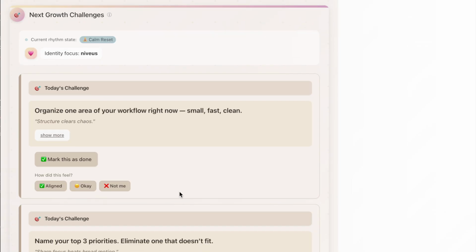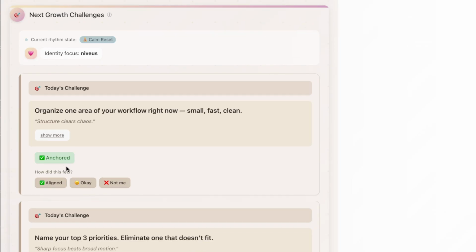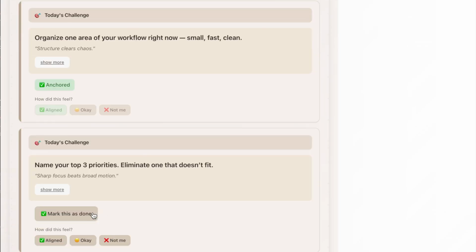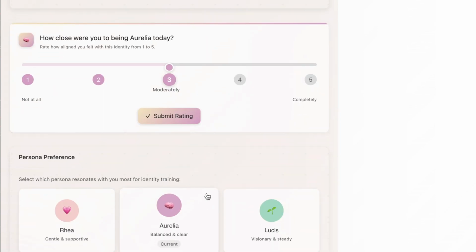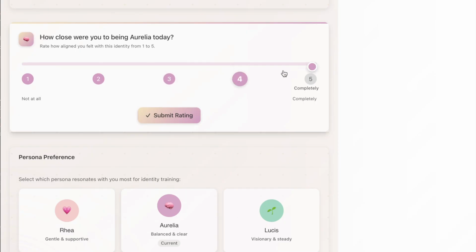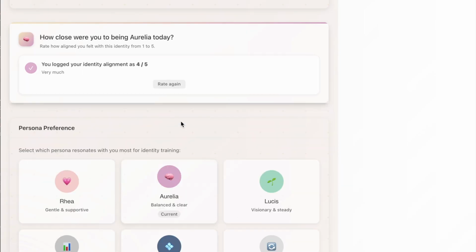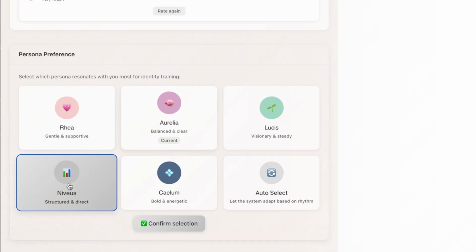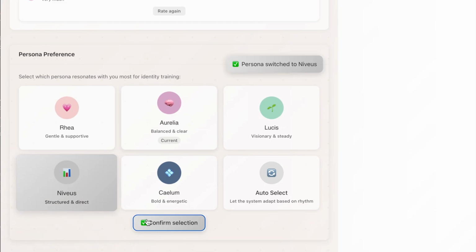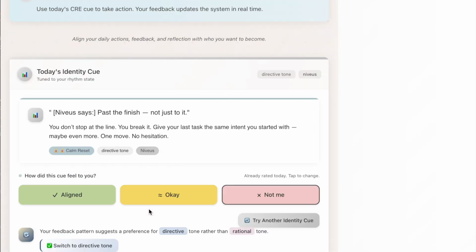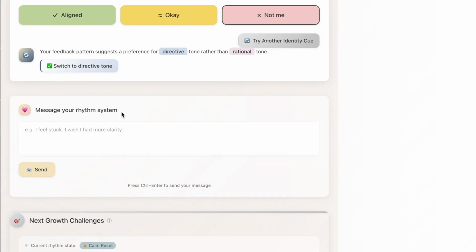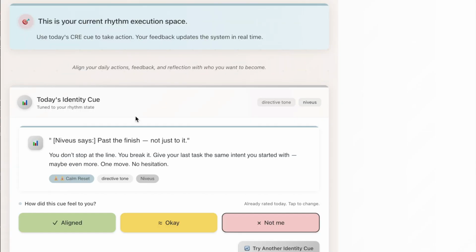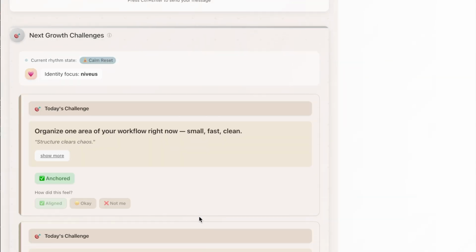Based on your trend and persona focus, RhythmOS recommends identity-aligned challenges, small behavioral nudges to reinforce your direction of growth. Users can read their current alignment with their chosen identity using a daily 1 to 5 scale. And the persona selector allows users to consciously choose the tone and mindset they want to train with today, whether it's gentle like Rhea, directive like Salem, or visional like Aurelia.